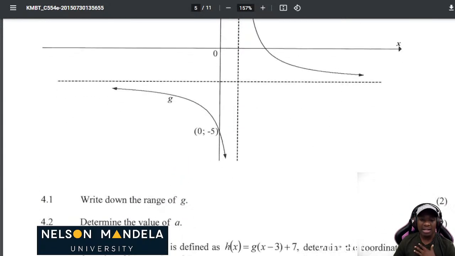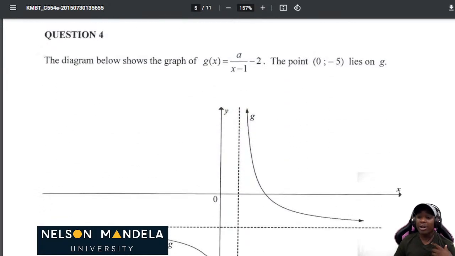4.1. Now they say write down the range of g. You see, we already analyzed and we already know that in order for us to know the range of g, we just look at the horizontal asymptote. What is our horizontal asymptote? Okay, let's write down.